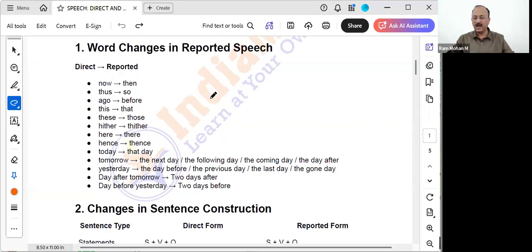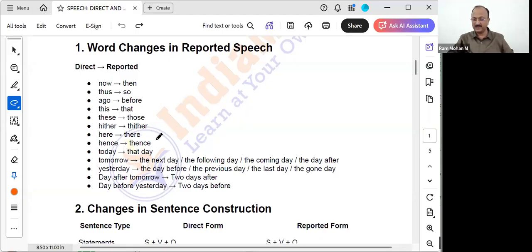If I say I wanted to go long ago, then in the reported speech, what will we say? Ram sir said he wanted to go much before, correct? Long before that time. So ago will get converted to before. This will become that. These will become those. Here, I'll give you one example with this word also. Many of you would not have heard this. It will get converted to thither. Here will get converted to there.